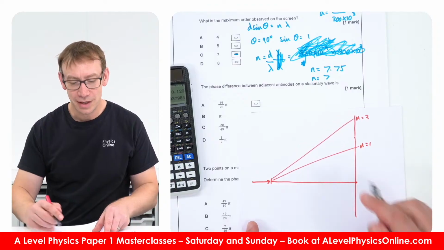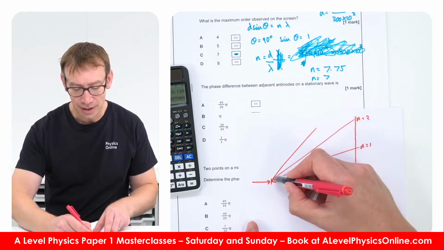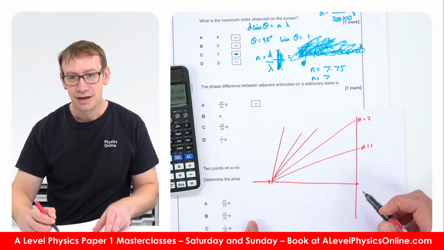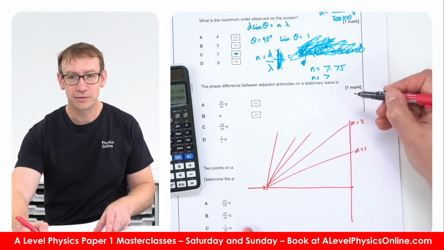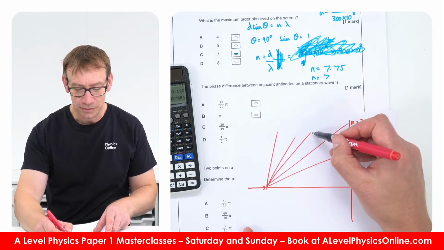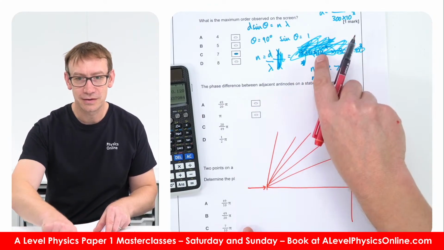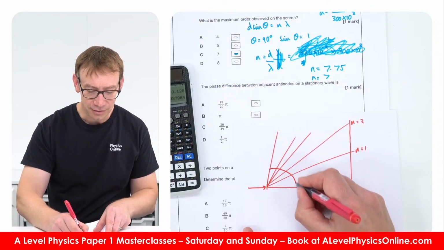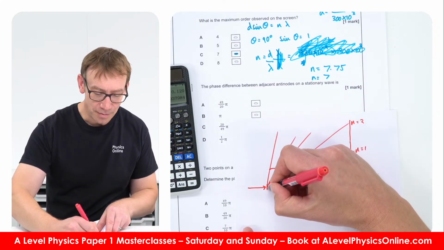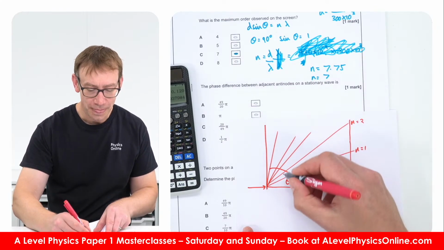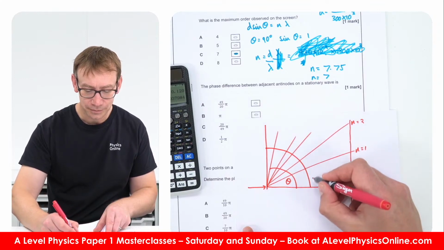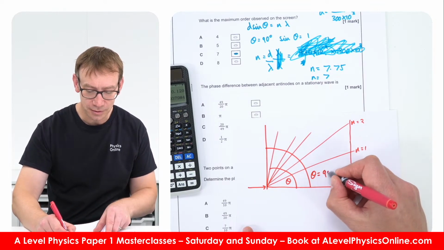Now really, I guess there'd also be ones coming out here and here and here. And effectively, if you had an infinitely long screen, then maybe n equals 3, n equals 4, n equals 5 would eventually end on the screen. So this angle here is theta. Now the maximum that you could get to would be where theta is equal to 90 degrees.